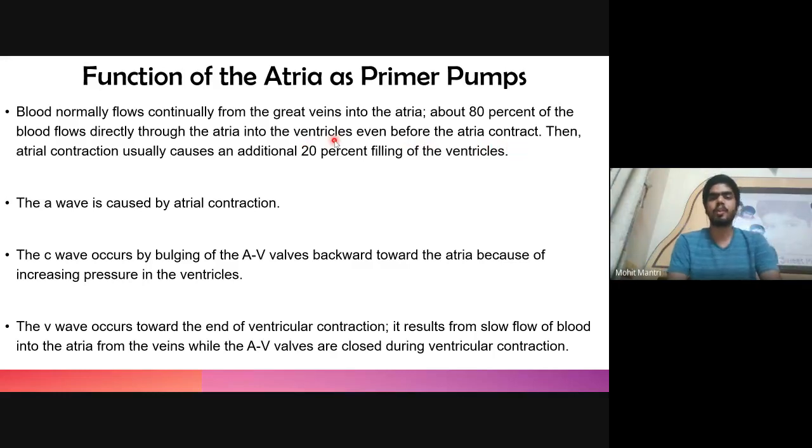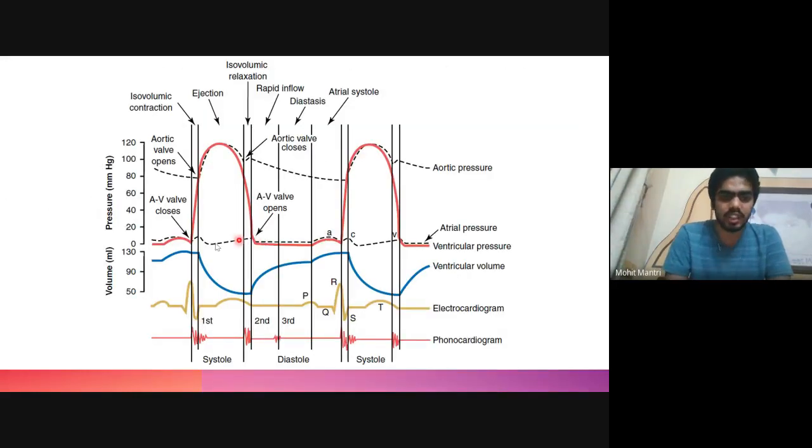Since the valves are open and the blood is coming from the veins inside the right atrium, it will directly reach the ventricle, and the remaining 20% of the blood reaches the ventricle because of the atrium contraction. This is the atrium contraction. We can see the atrial pressure. The pressure of the atrium is around zero and rises only a bit. The dotted line is the atrial pressure. It remains almost zero, and only during the contraction of the atrium does it rise a bit and go back again to zero.